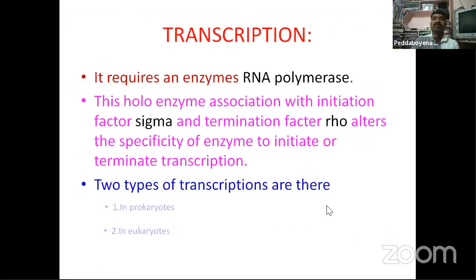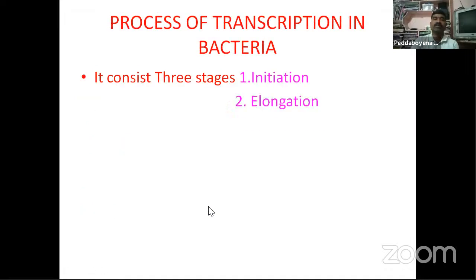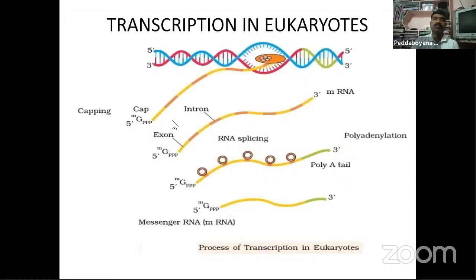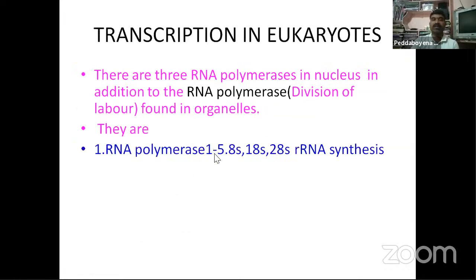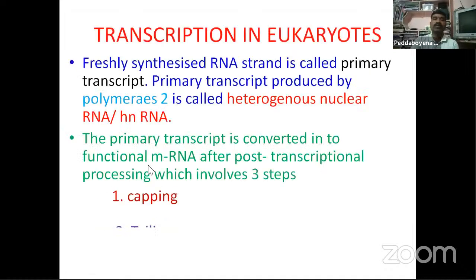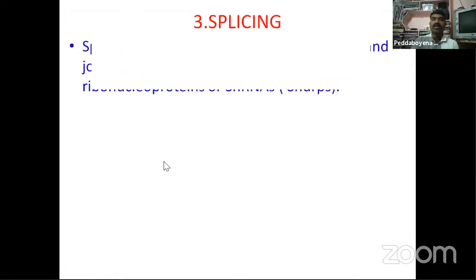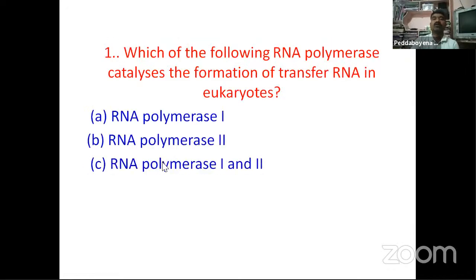Transcription, sigma and rho factors. In prokaryotes you observe initiation, elongation and termination processes. In eukaryotes, observe the processes, which are very, very important, along with the RNA polymerases. There are three. In this, copying, tailing and splicing are there, so the diagram is very important. Now we go to the questions.